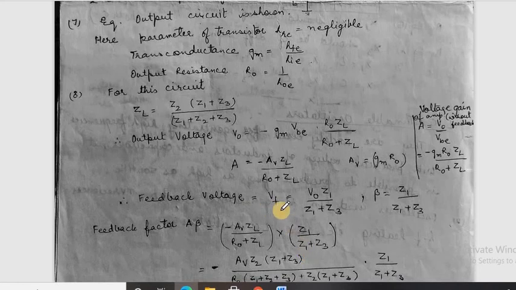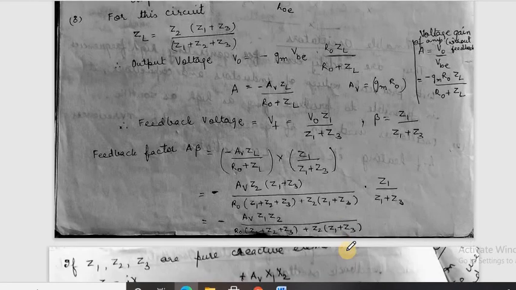Also, the feedback voltage VF can be written as the feedback factor into the output voltage. Here Z1 upon (Z1 plus Z3) is the feedback factor beta. Now why have we calculated Av, A and beta? Because we want to satisfy the Barkhausen criteria. So we'll multiply A into beta, and by suitable calculation we obtain Av Z1 Z2 upon R0 (Z1 plus Z2 plus Z3) plus Z2 (Z1 plus Z3).